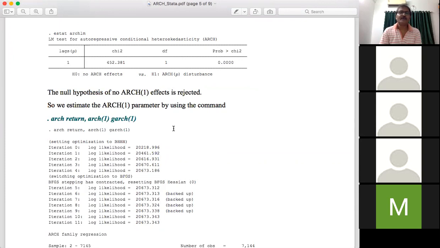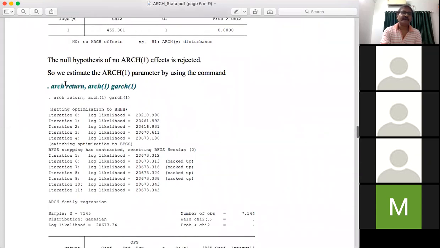If we incorporate the GARCH-1-1 effect into the return function, you need to execute the command arch. This is the basic command for looking at the time dependency of the variance of the variable. You write arch, space, the variable name, return.